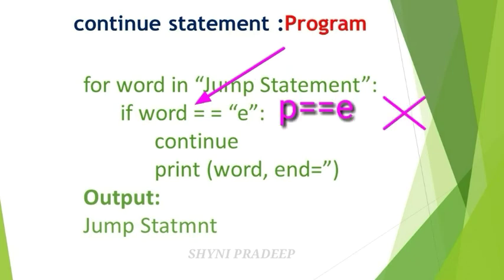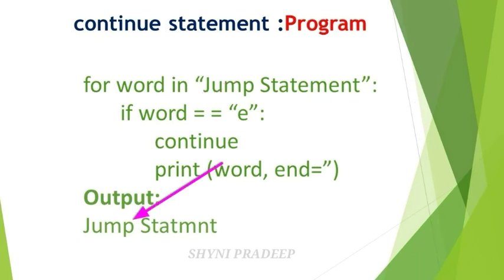P. P is equal to e. See the if condition, P is equal to e. No, this is also false, so skip the continue statement and see the print statement. Print the vad, so print the P in the output screen. Next, again go to the for loop condition.